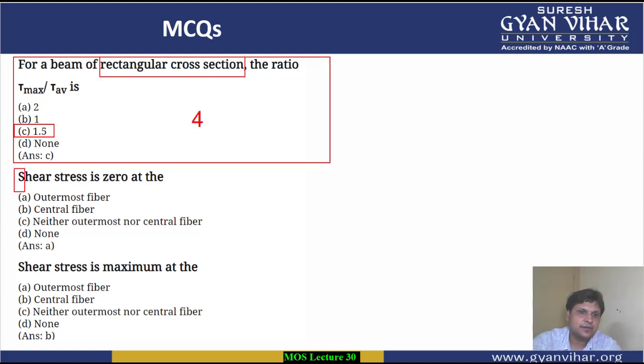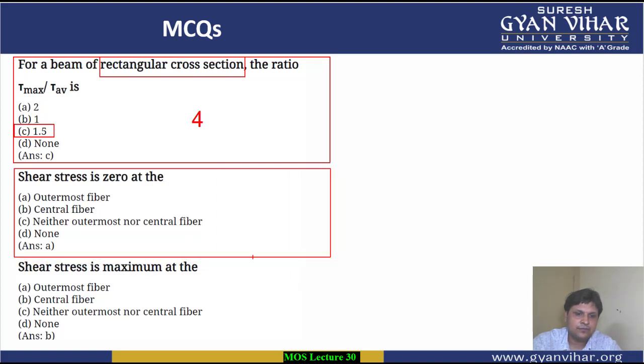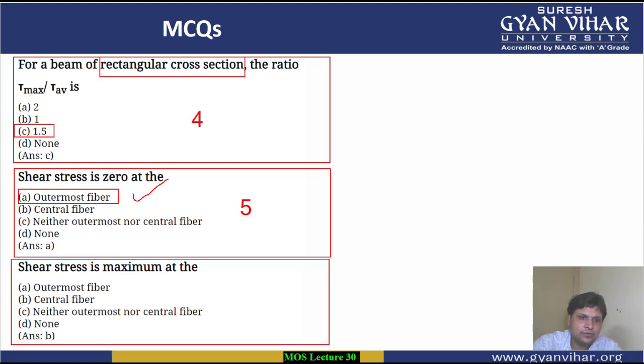Coming to the next, shear stress is 0 at. So we have seen, when is the shear stress 0? Shear stress is 0 always at the outermost fiber. So A is the correct option. Alright. Coming to the next multiple choice question.